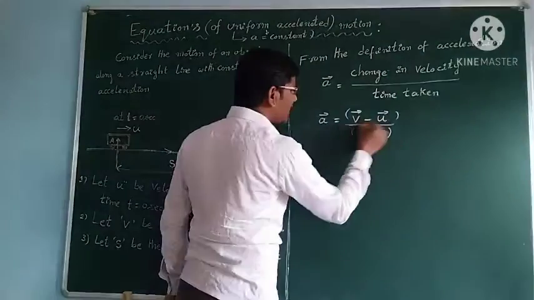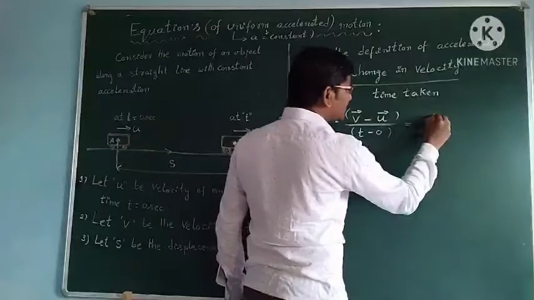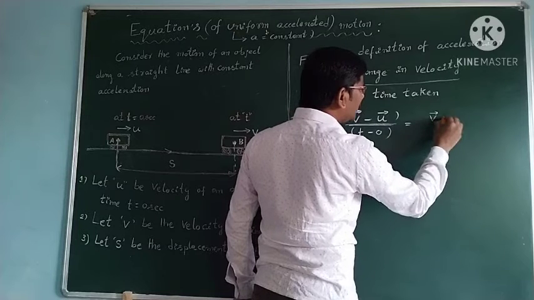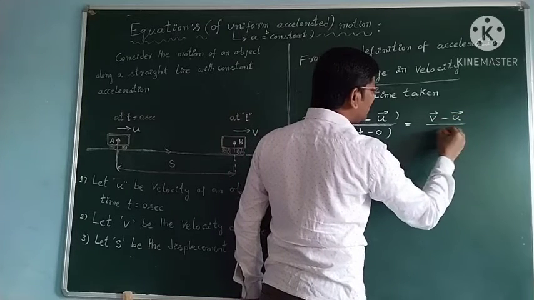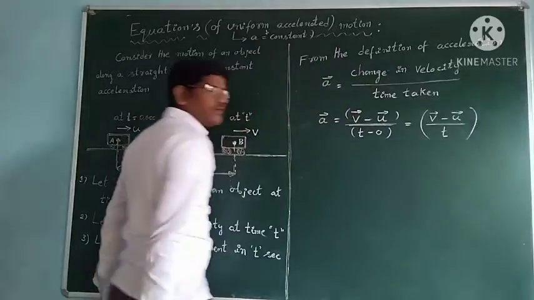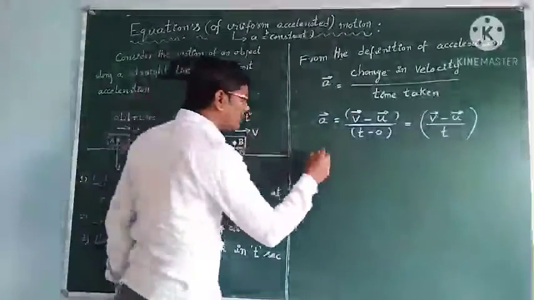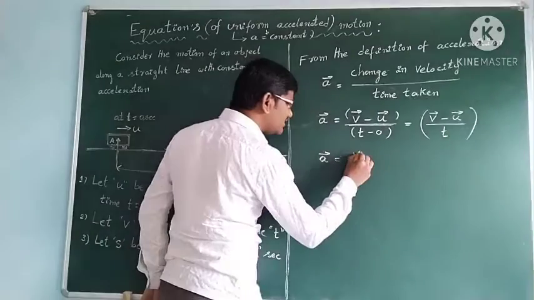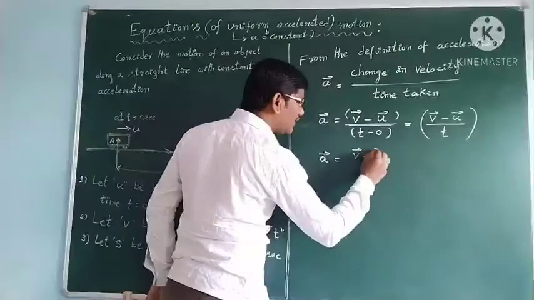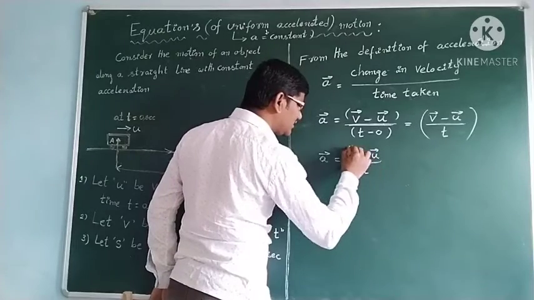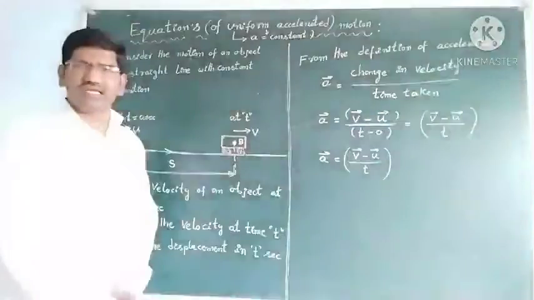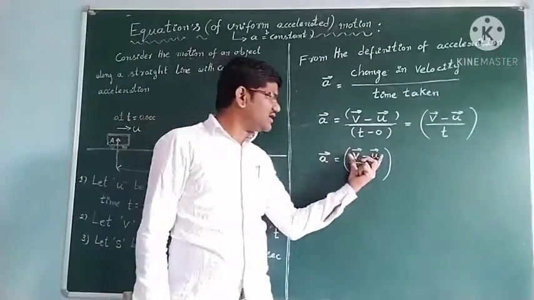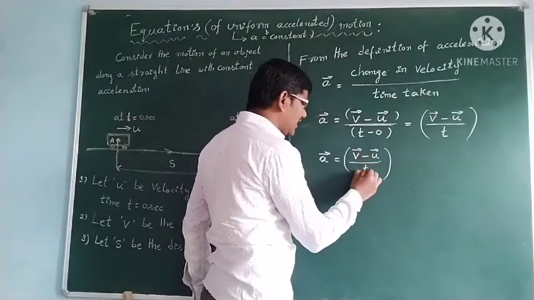So a bar is equal to v bar minus u bar by t. Acceleration is equal to the change in velocity by the time taken.